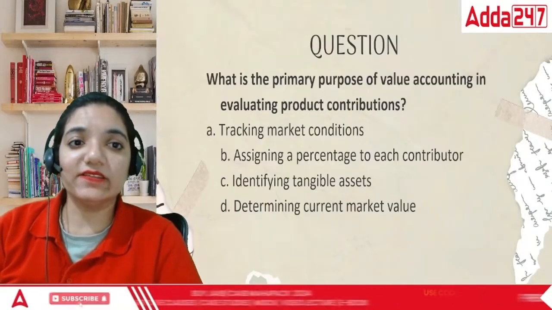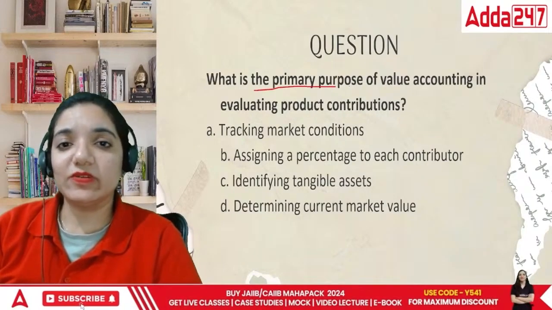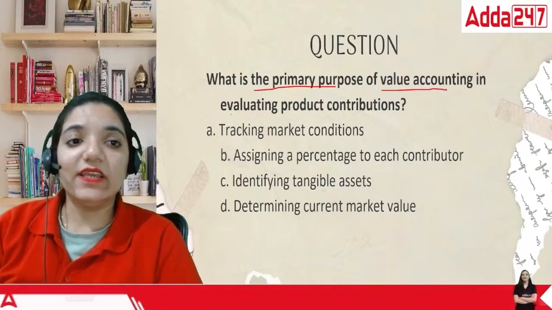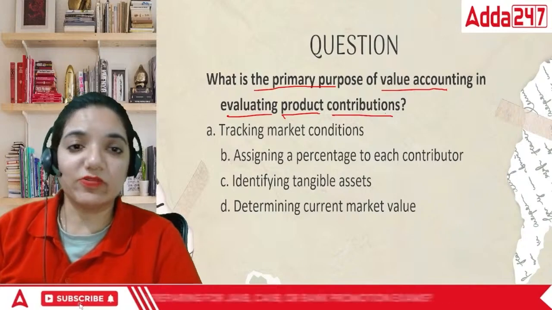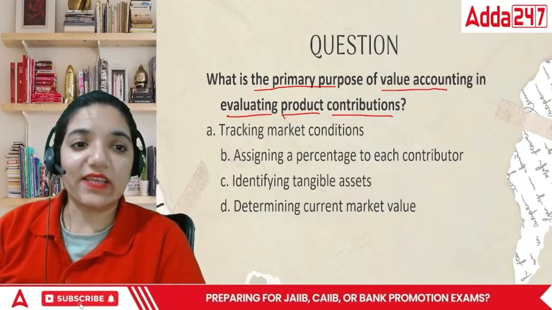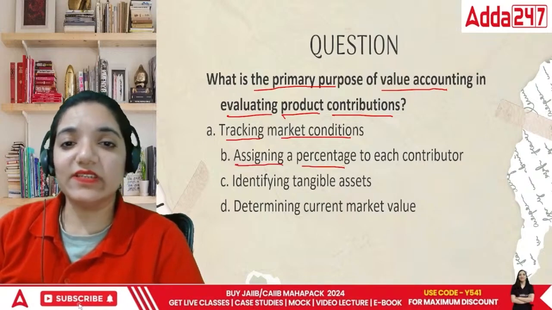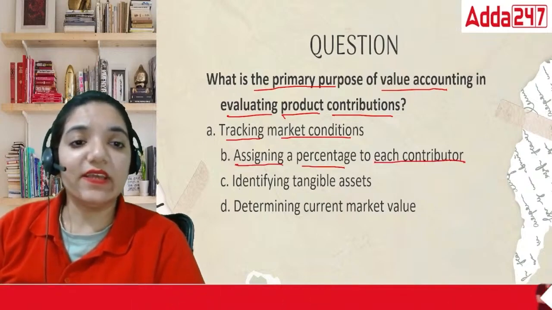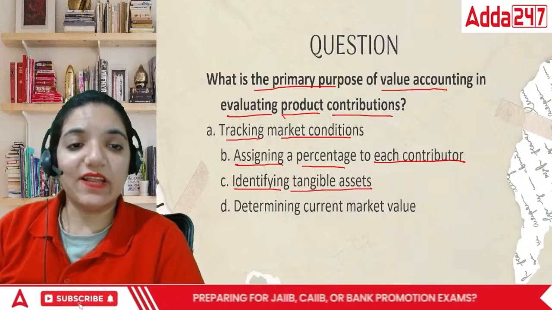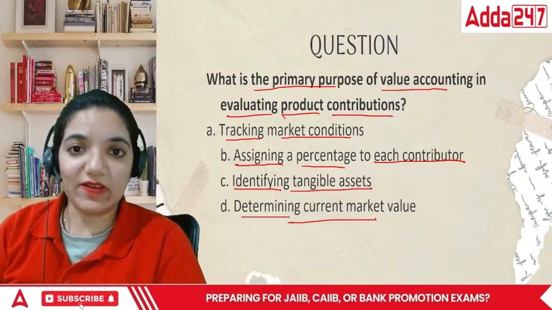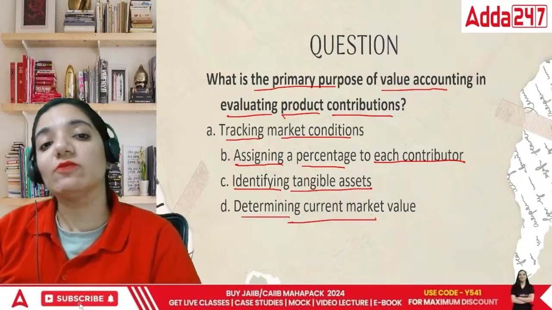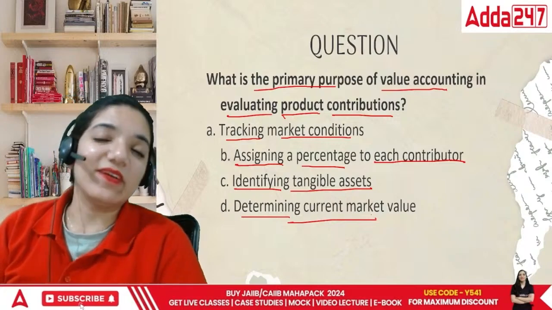Now the point is, what is the primary purpose of the value accounting in evaluating product contributions? First is tracking market conditions. Second is assigning a percentage to each contributor. Then is identifying tangible assets or determining current market value. They're talking about value accounting. What is it that we are looking at?